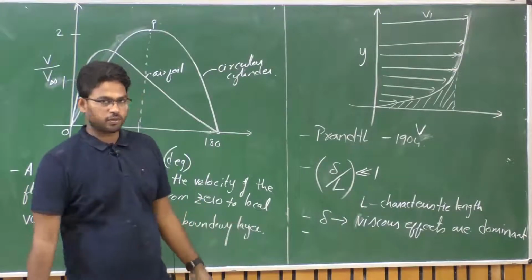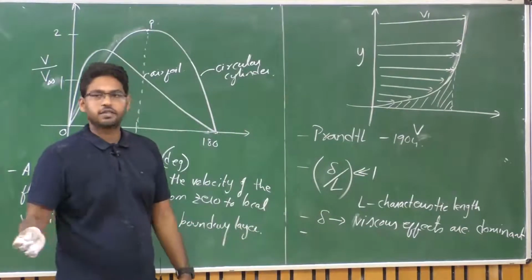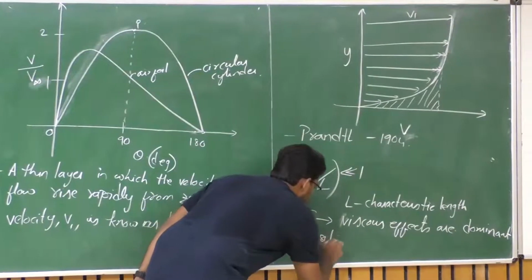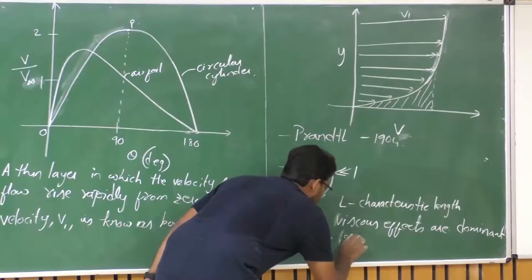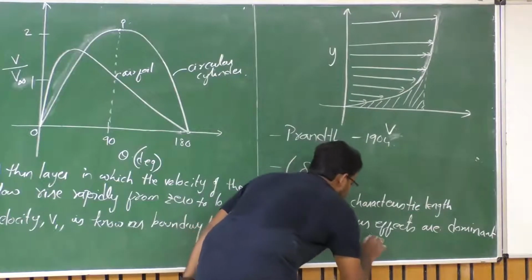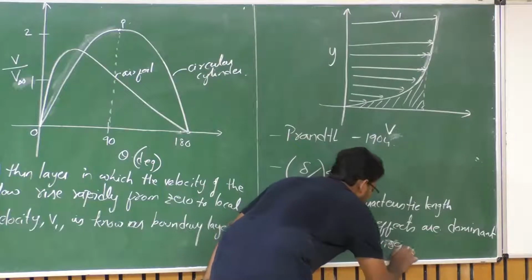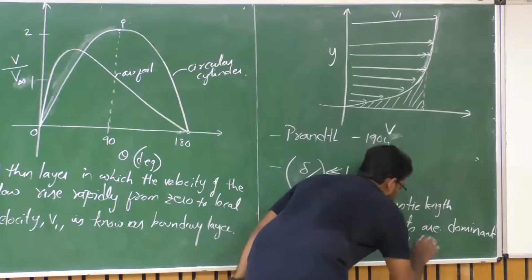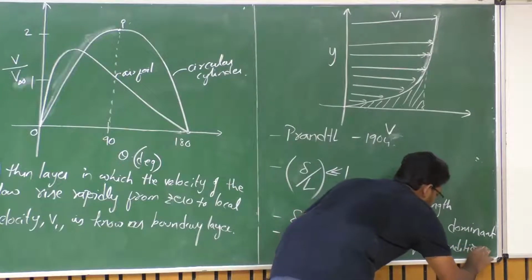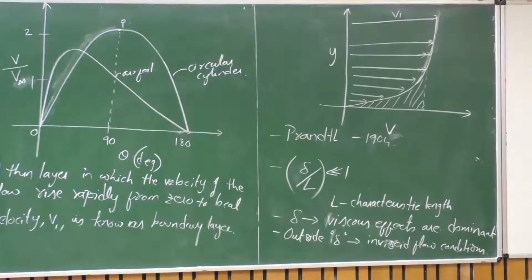We can use the same principle. So outside this boundary layer, the fluid flow behaves as if it is inviscid, right? We can consider the conditions to be inviscid.